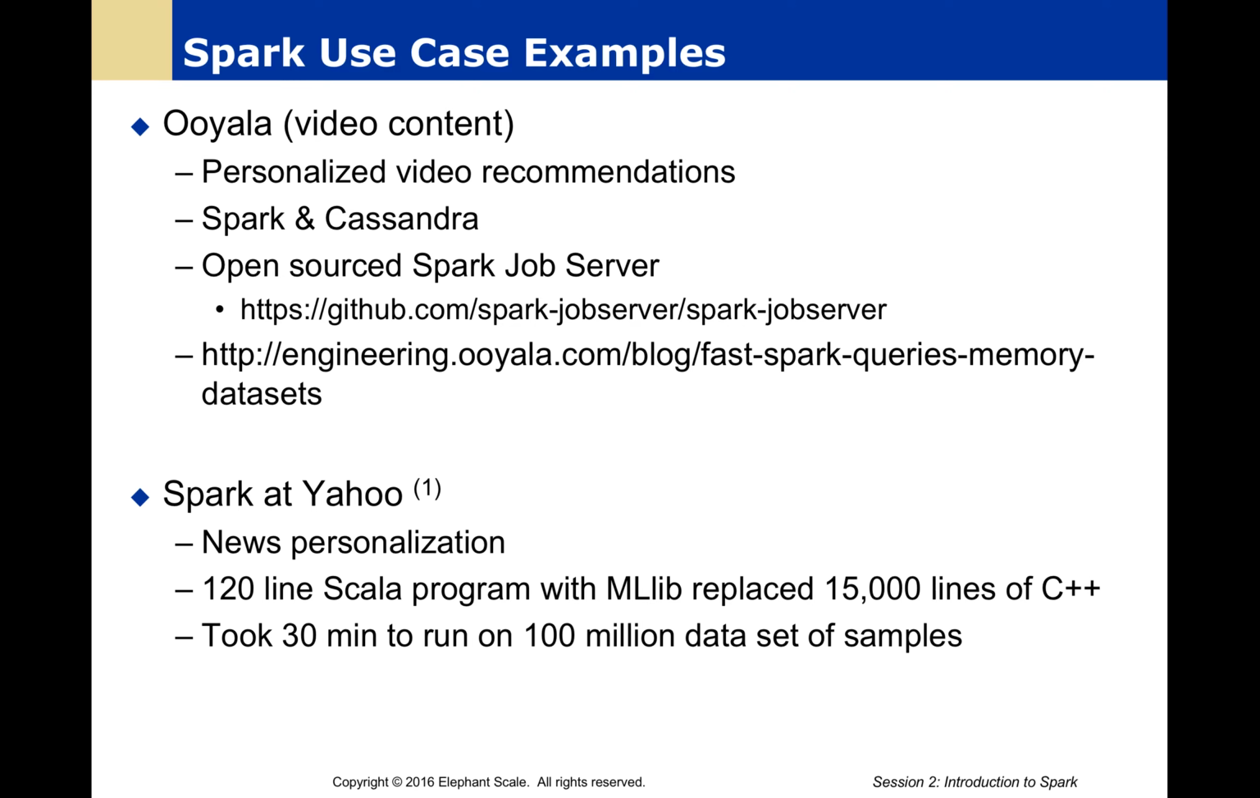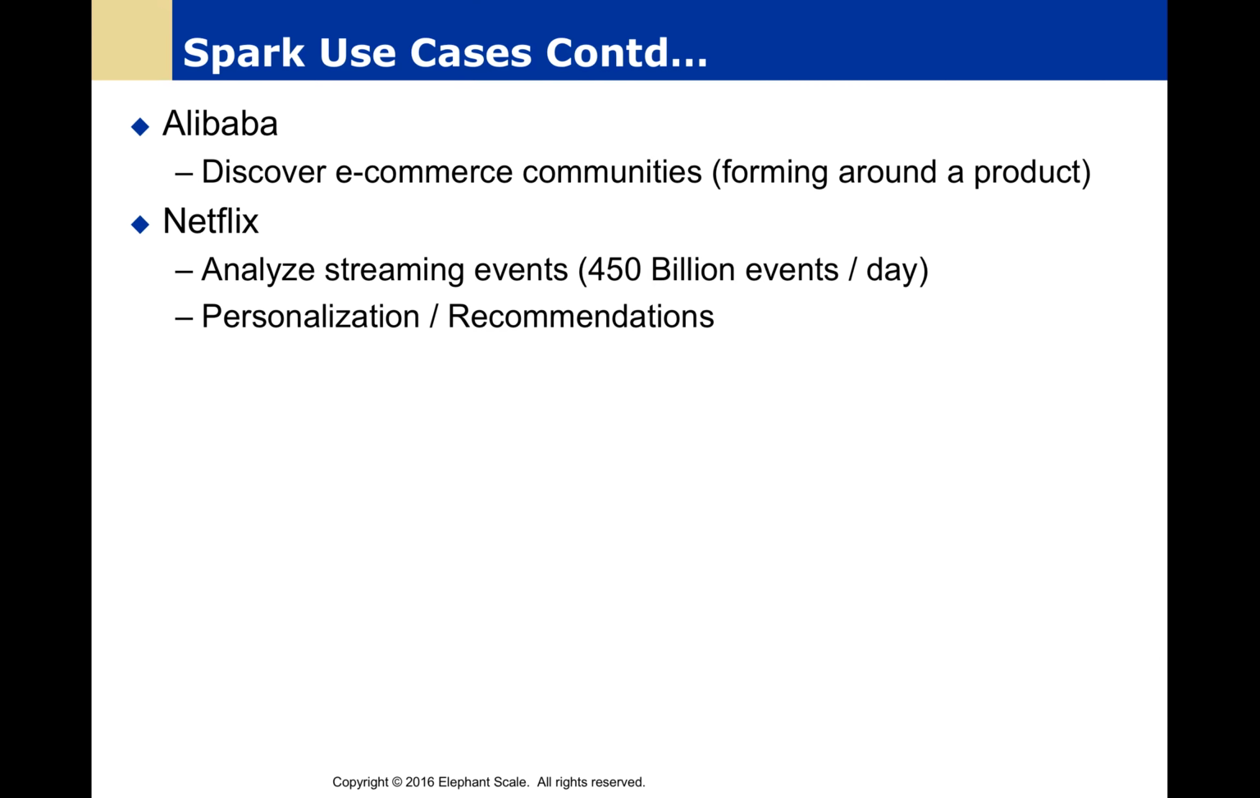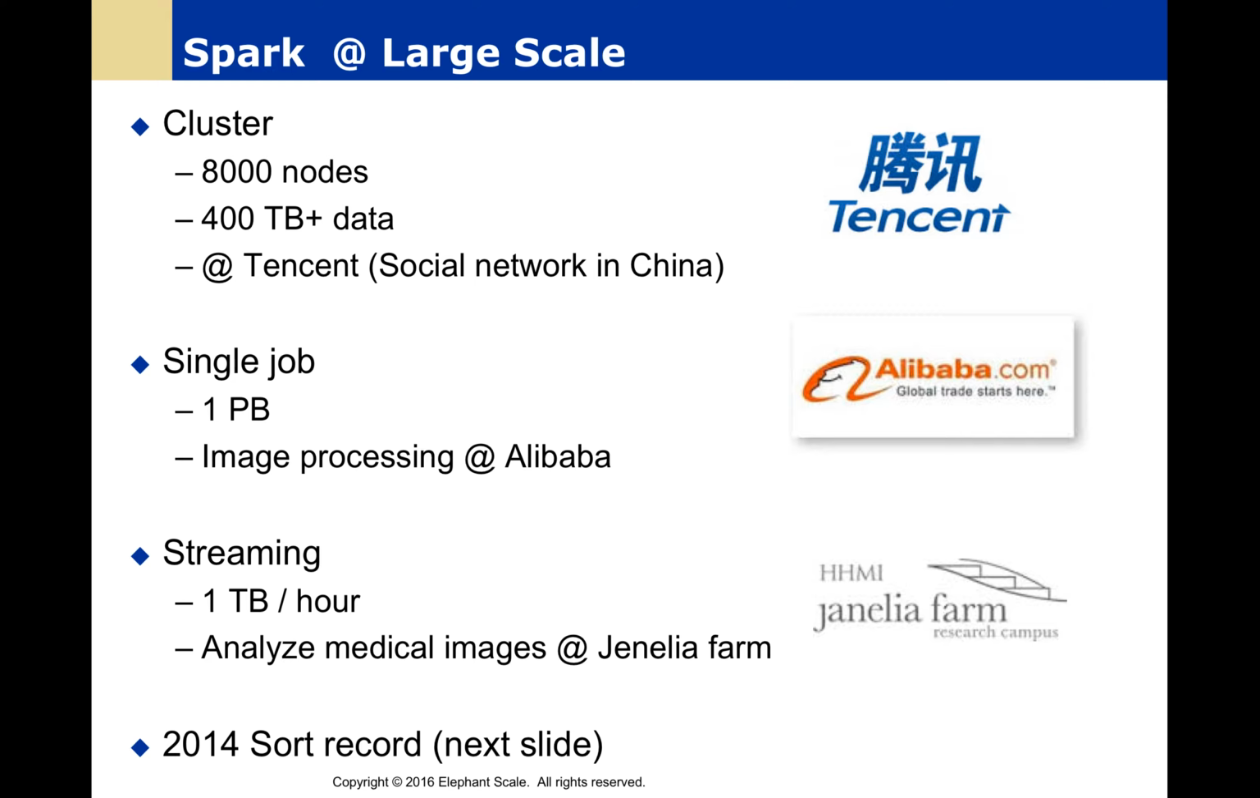In that, they were able to replace 15,000 lines of C++ and able to run a job doing personalization on a very large data set of samples. We have examples here from Alibaba and Netflix. Netflix was able to analyze streaming events, a very large number, 450 billion events per day, and perform personalization recommendations on that.